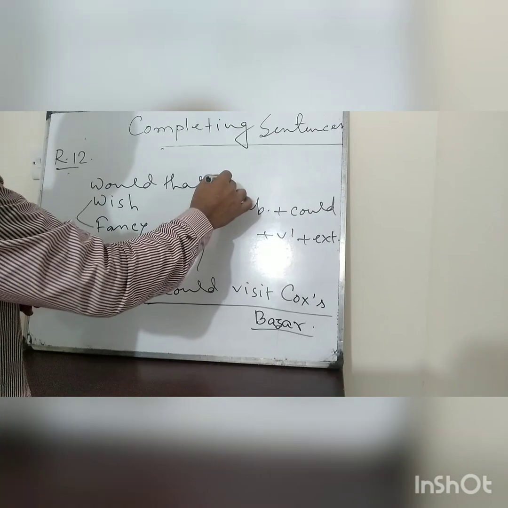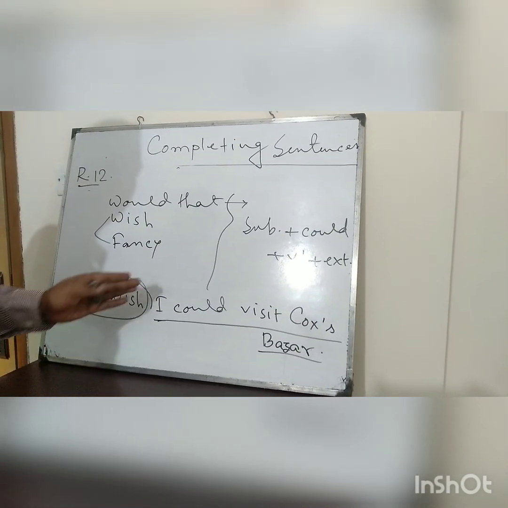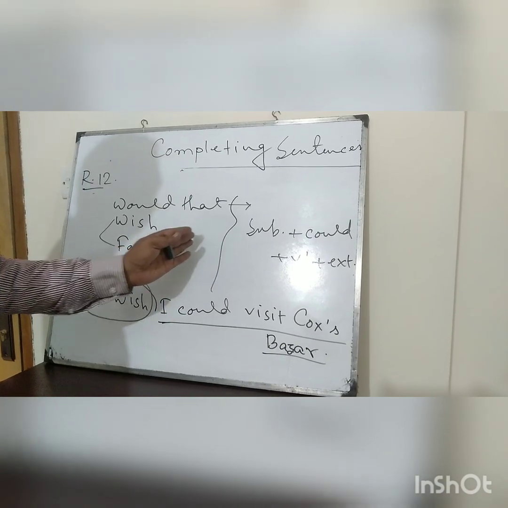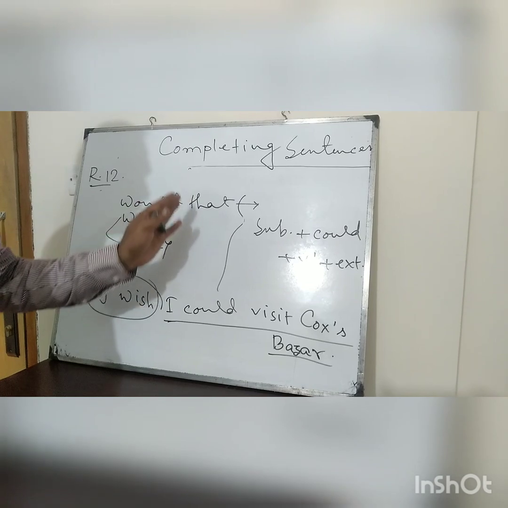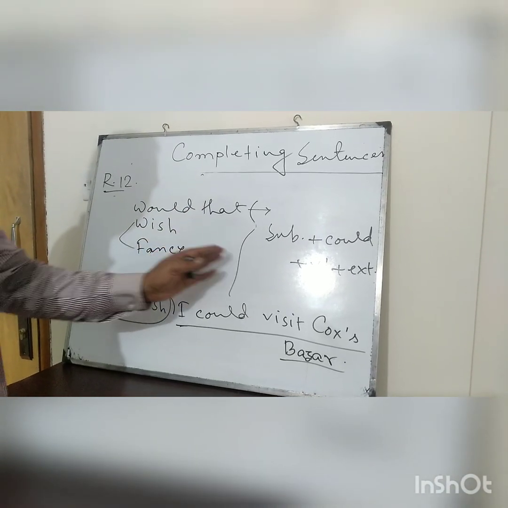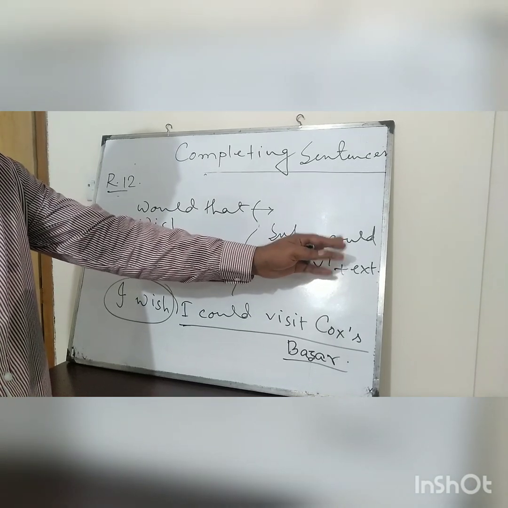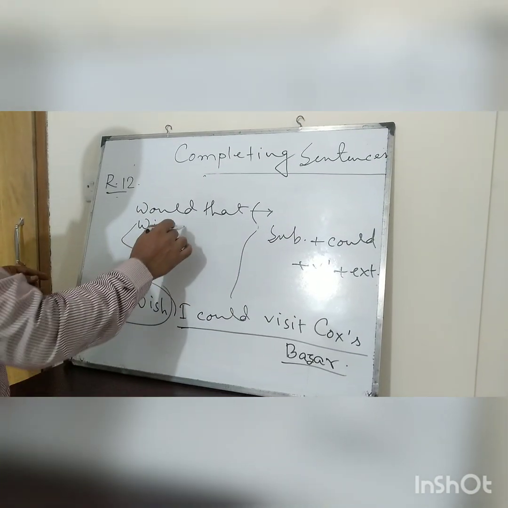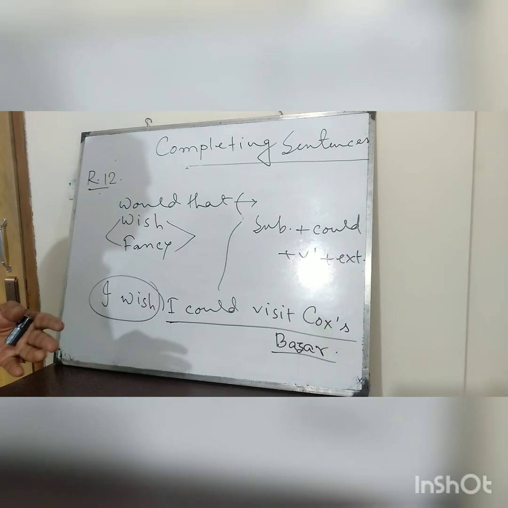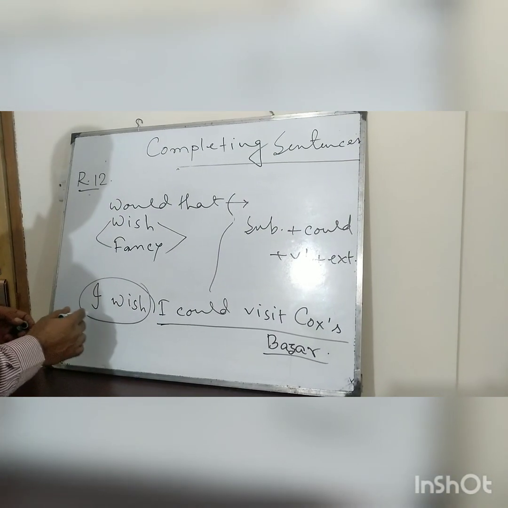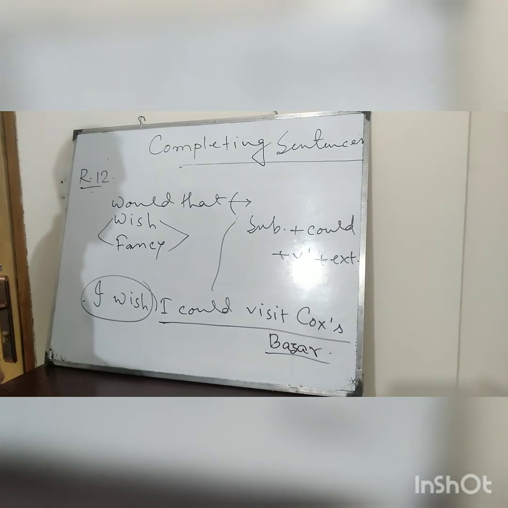But after would, that, could is a must. So could is a common thing. Could is a common word which you can use for all these 3 words, all these 3 things. So I have given a very common word for your well understanding. But in case of wish and fancy, would or were can also be used. So I think you have understood it. Now let's go to rule number 13.